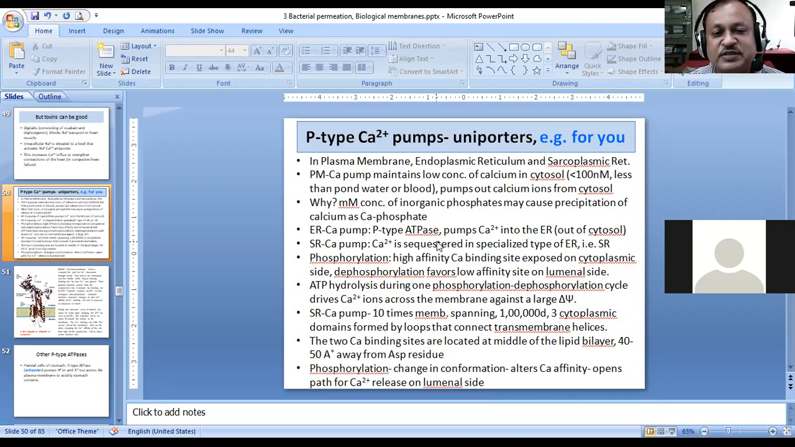Therefore the cell will always try to move the calcium out of the cell, by using these uniporters which are called the P type calcium pumps. When I use the word pump, it means that it is going to use ATP as the energy source, so it is a kind of primary active transport. Have you all understood what I'm saying?